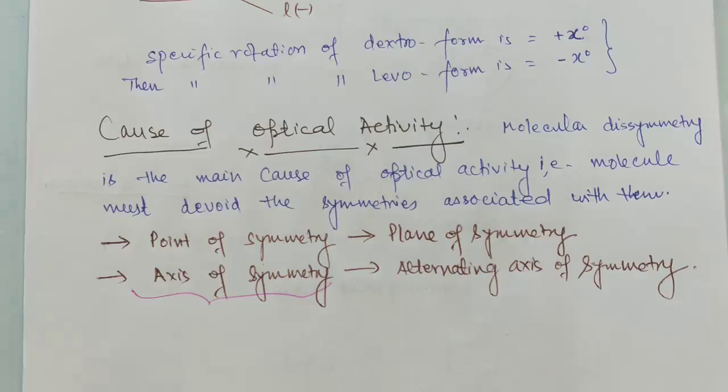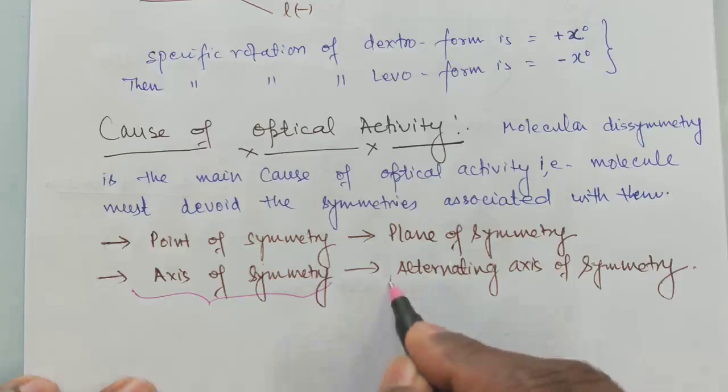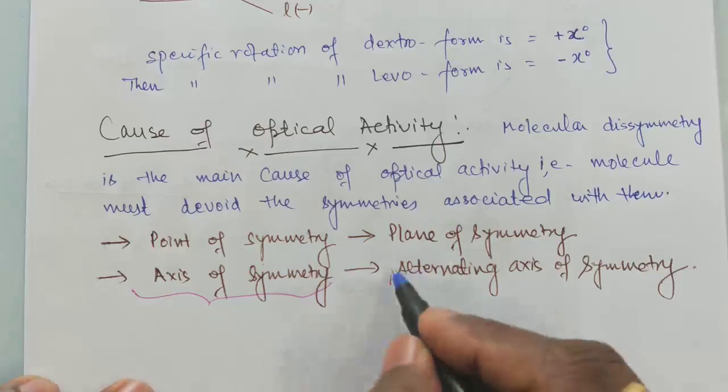But I am giving you one very important generalization: compounds that lack an alternating axis of symmetry are always optically active. Sometimes you may find the lack of a plane of symmetry, and nevertheless you cannot say that the molecule is optically inactive. Sometimes one or two elements may be present or absent, but for one element of symmetry, the alternating axis of symmetry, that statement is always true.